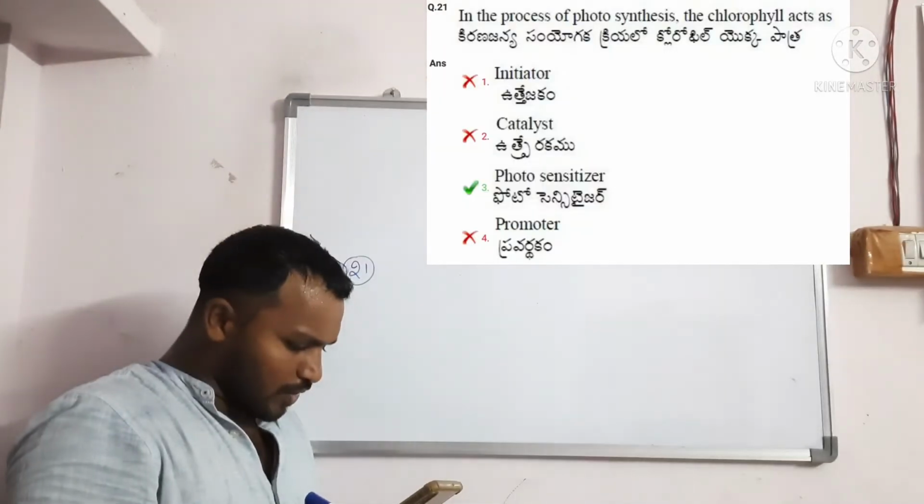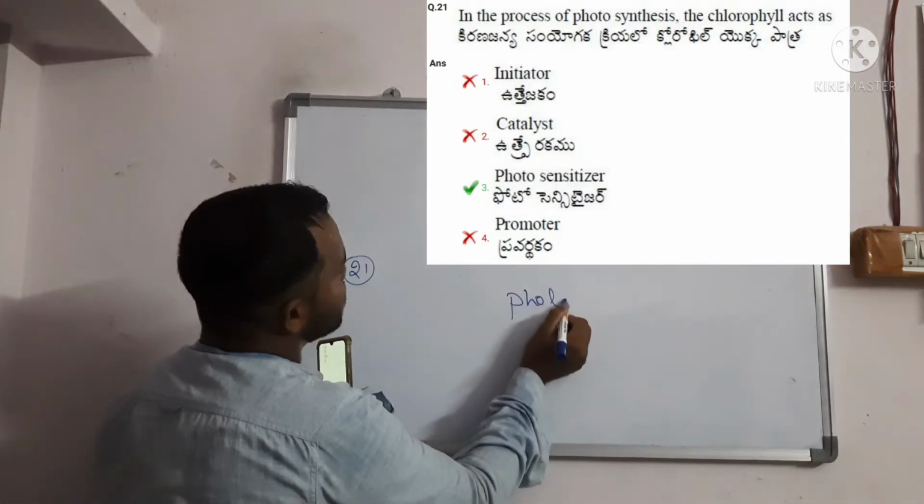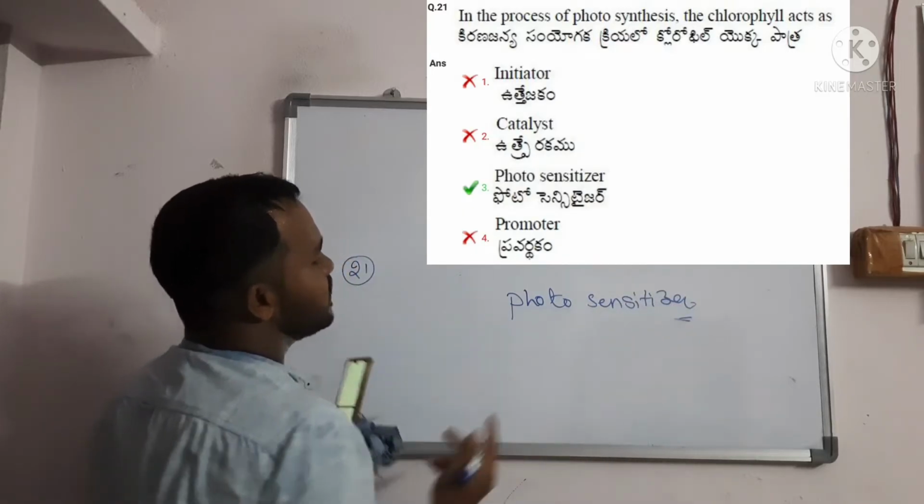Question number 21. In the process of photosynthesis, chlorophyll acts as a photosensitizer. Photosensitizer is the correct option. This is a theory-oriented question.